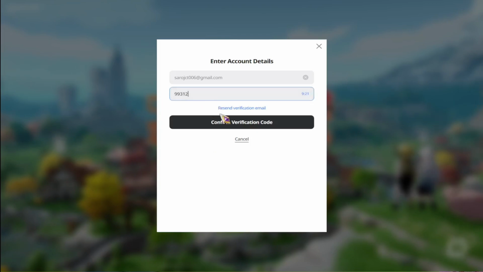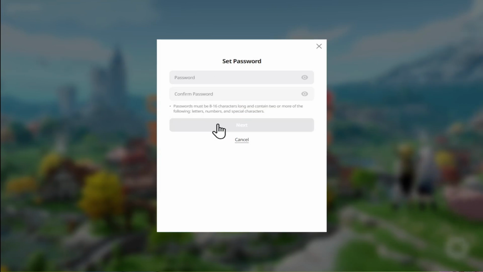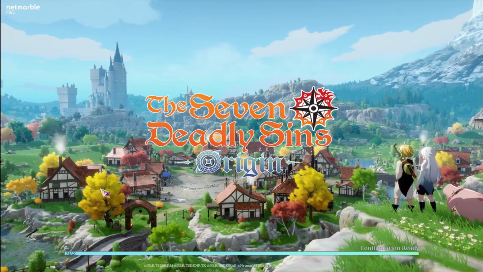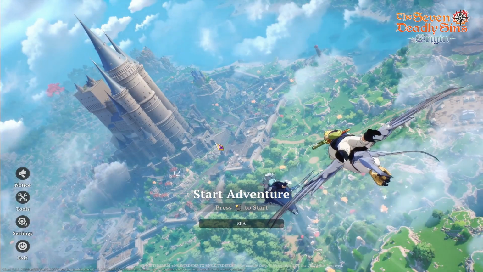After entering your verification code, click on the Confirm button, and now you can set up your password for your account. Just type in your desired password and then type it in once again for confirmation. Now click on the next button and your Netmarble ID will now successfully be created. You can use this account to log into your game anytime in the future.